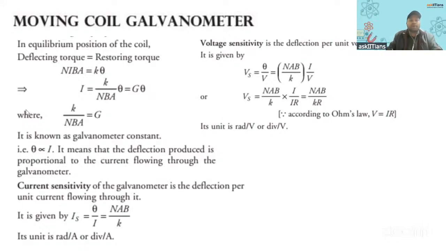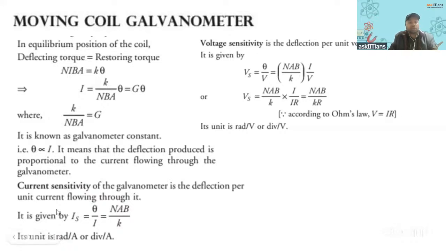So moving coil galvanometer, you see. In moving coil galvanometer, what is current sensitivity? You must be knowing, right? Then this expression, if you already know, you can learn it now. But if you don't know, just leave it for now. You should know the current sensitivity definition. What is current sensitivity?